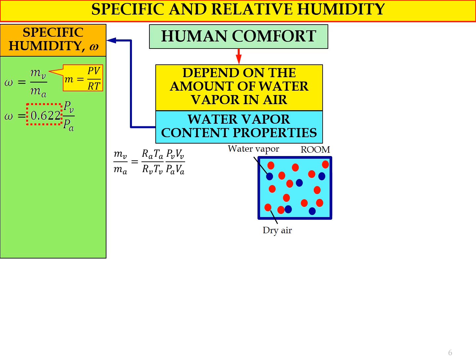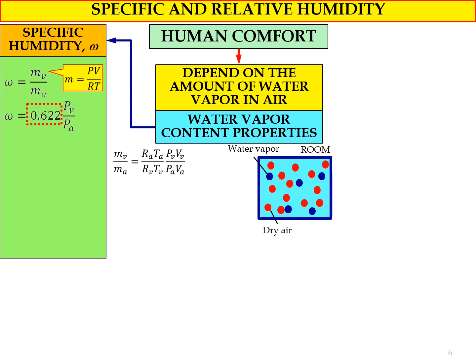When we substitute the equation PV equals mRT into the omega equation, we get mv divided by ma equals RA TA divided by RV TV, multiplied by PV VV divided by PA VA. As we know, in a confined space or in a room, because both dry air and water vapor are considered gases, the dry air and the water vapor will occupy the whole volume of the room.